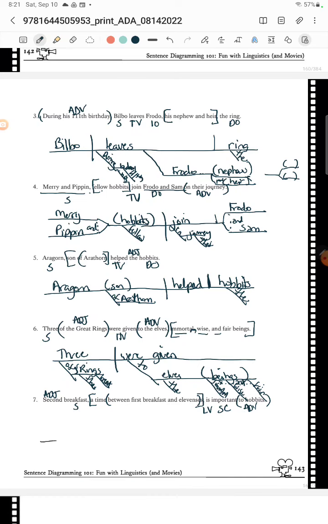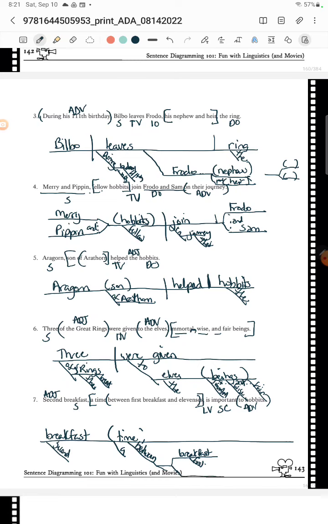Okay. Now I'm going to give myself so much room. So I know that I'm going to start with breakfast. And I know that it is second breakfast, of which I'm a fan. Okay. So second breakfast is a time, and it is between two things. So it is between what? It is between first breakfast and 11Zs, which is 11 o'clock if you're not British.